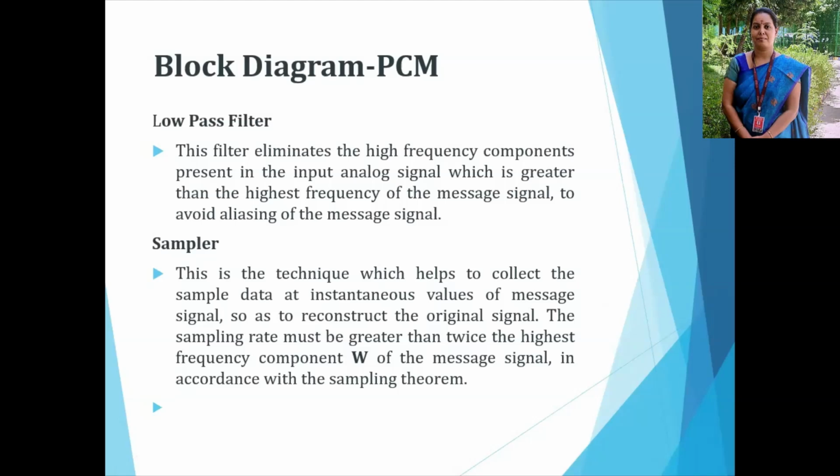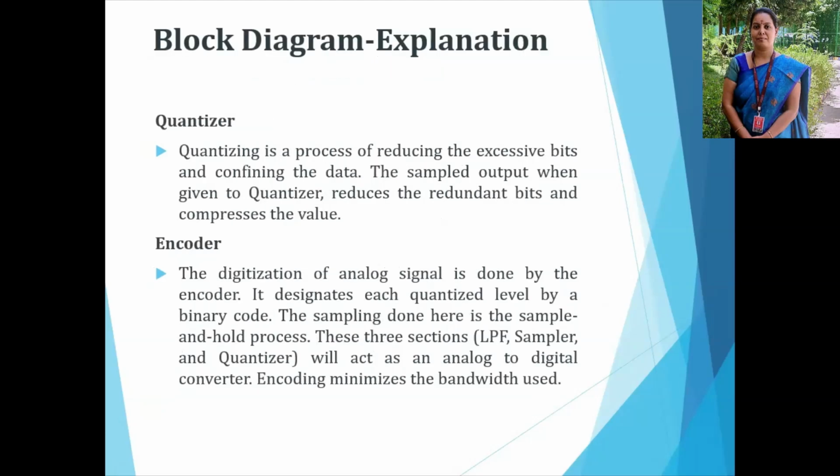Here the sampling means first we are going to convert the analog input to the digital one. The digital one means binary zeros and ones. It is converted into zeros and ones. So it divides the analog signal into many samples, the sample data at instantaneous values of the message signal. The sampling rate must be greater than twice the highest frequency component W of the message, message meaning the original input signal, in accordance with the sampling theorem. Then the sampling output is applied to the quantizer.